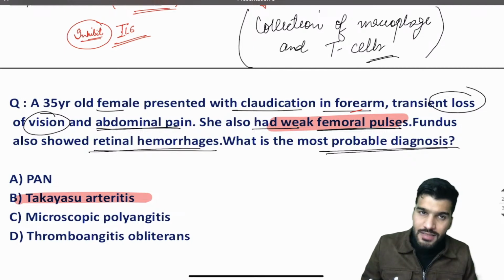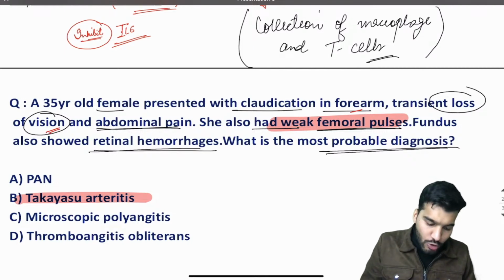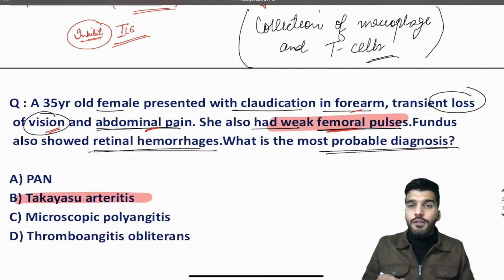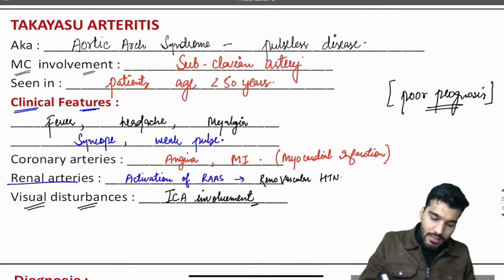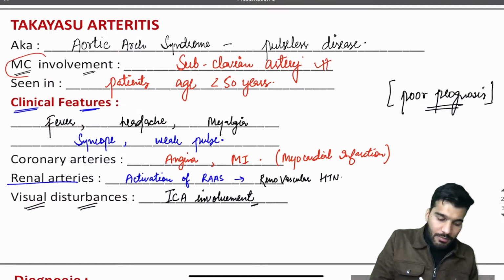Okay, so a young female patient coming to you with claudication in the forearm, transient loss of vision, abdominal pain, and a weak femoral pulse, your diagnosis is going to be Takayasu arteritis. The subclavian artery is the most common one that will be involved.